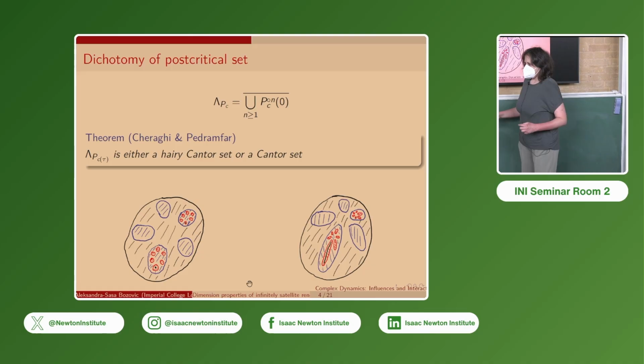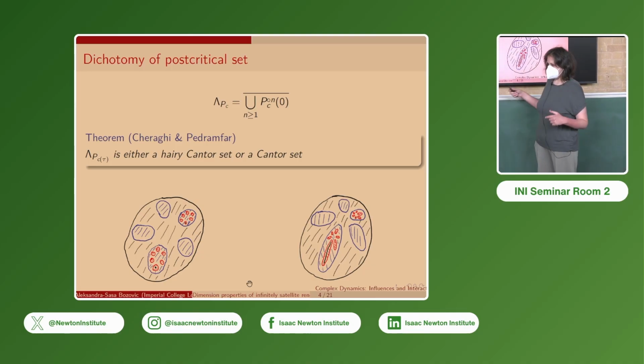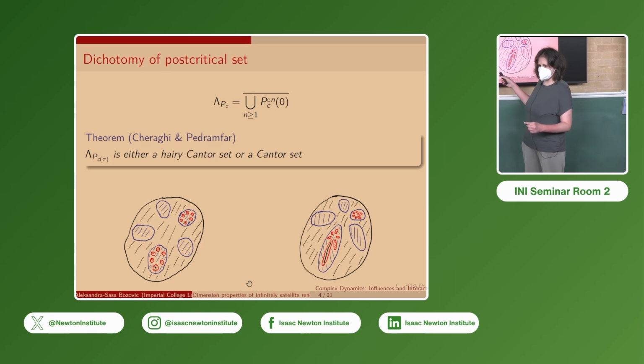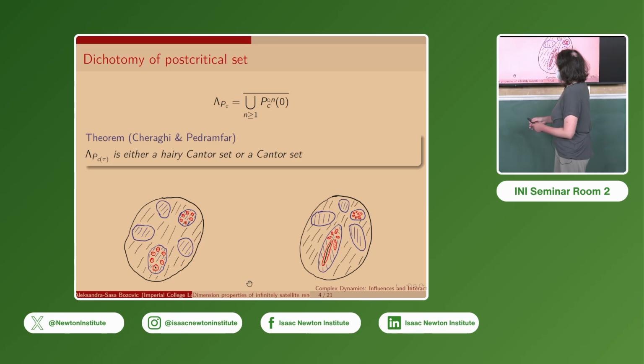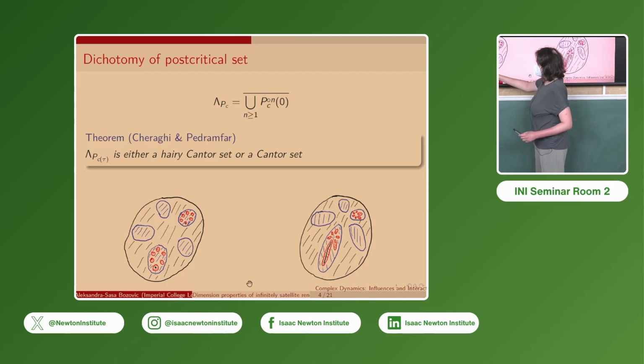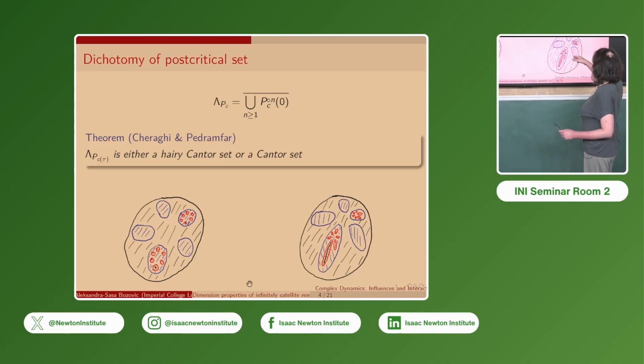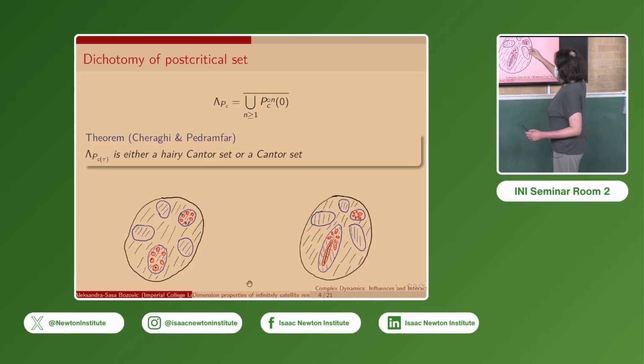So I will just roughly show you how the Cantor set and the hairy Cantor set can emerge as intersections of nests of disconnected subsets of the plane. So here, we see that each nest converges to a single point, but here, while some nests converge to a single point, others have their diameter bounded away from 0. But this is speaking very informally. They can also get contracted along another direction so that the intersection is this Jordan arc or a hair.